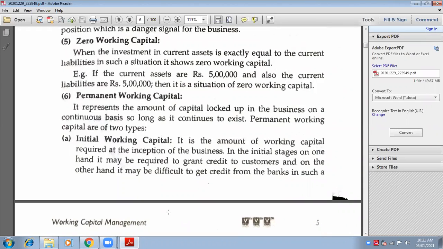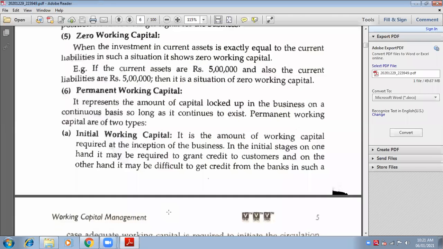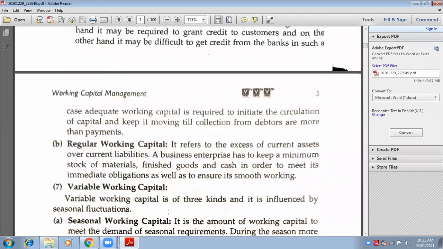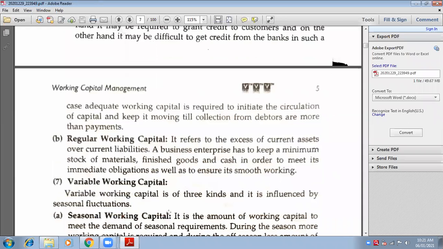Initial working capital. Initial means beginning. When you start your business, you require a certain amount of capital in the initial stage, and that is known as initial working capital. And next is regular working capital. Regular means after that, when you expand your business, when you buy stock, raw material, and then you have to pay to the creditor.